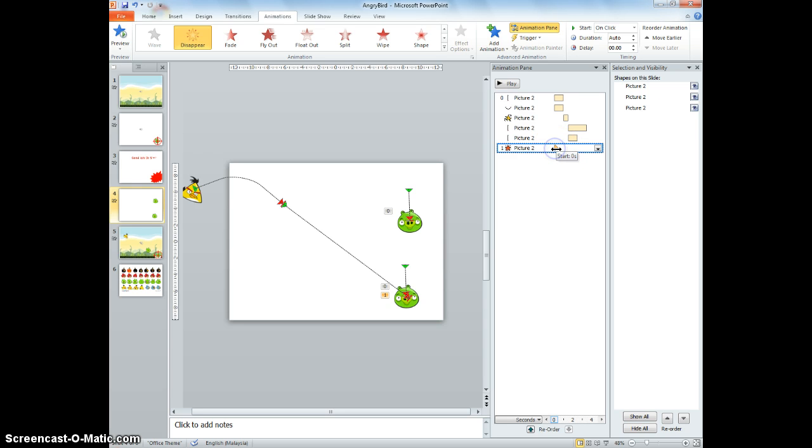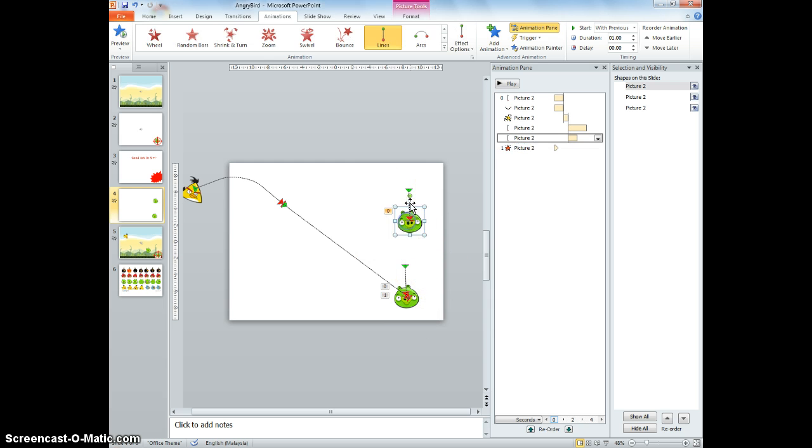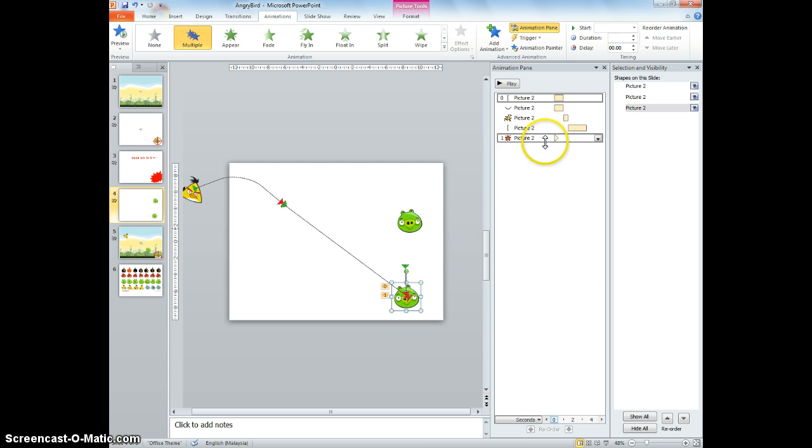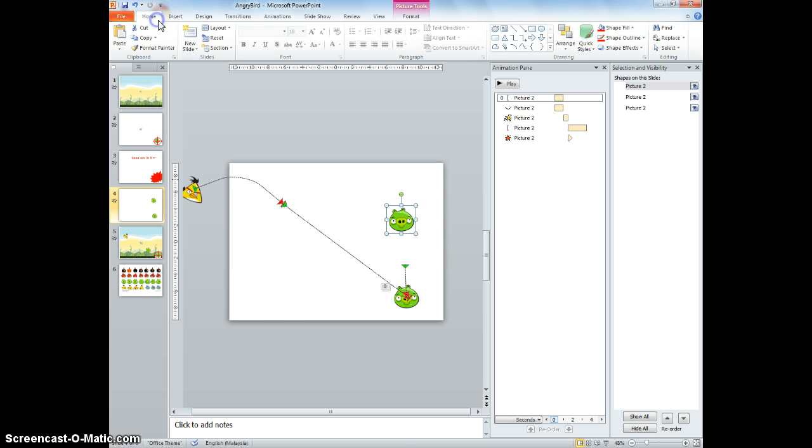The pig would actually disappear when the bird comes down to crash in, because I'm going to change this to, let's just take away the animation. Okay, so this pig would disappear with previous, and we will have a new pig appearing here.